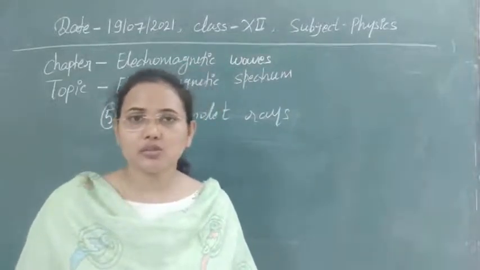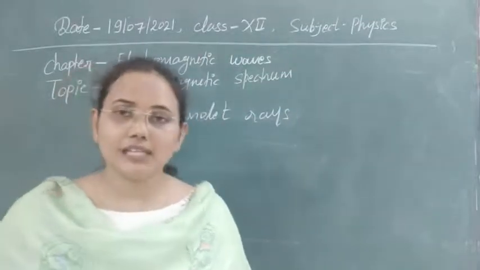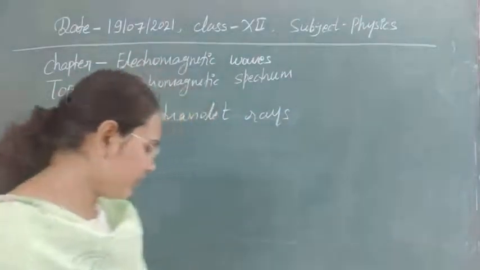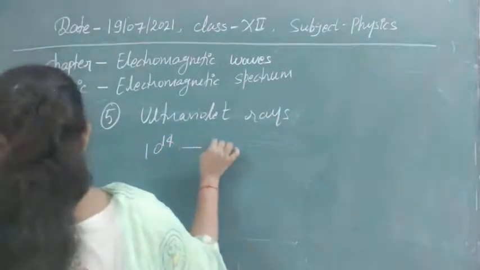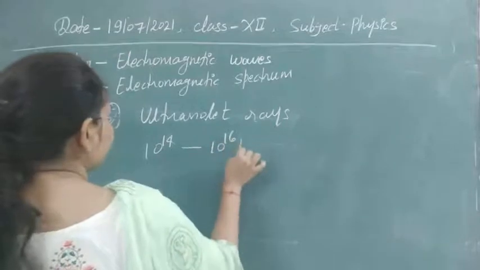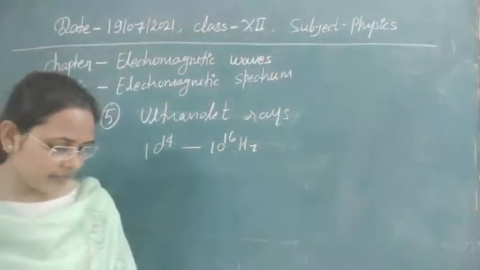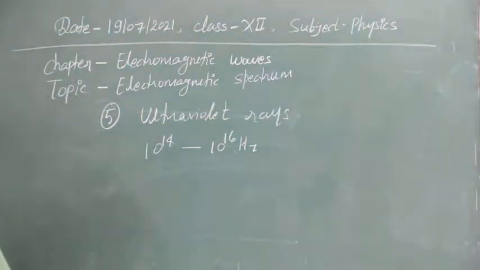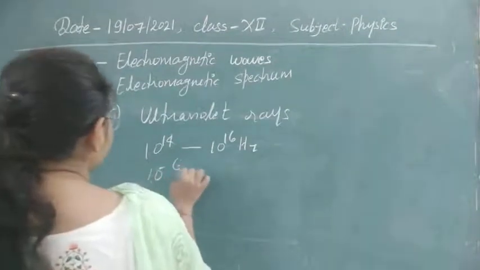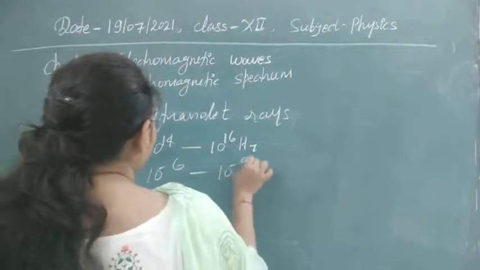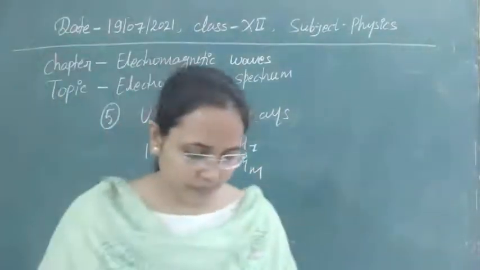So the sun is also a source of ultraviolet radiation. Now the frequency range for ultraviolet radiation is from 10 to the power 14 hertz to 10 to the power 16 hertz. And the wavelength range lies between 10 to the power minus 6 to 10 to the power minus 9 meter. This is the wavelength range for ultraviolet radiation.